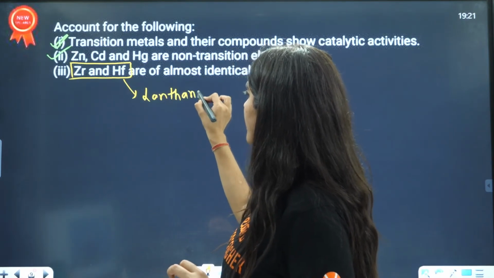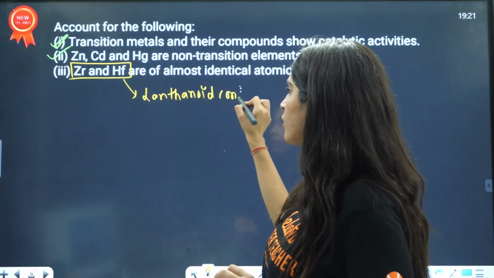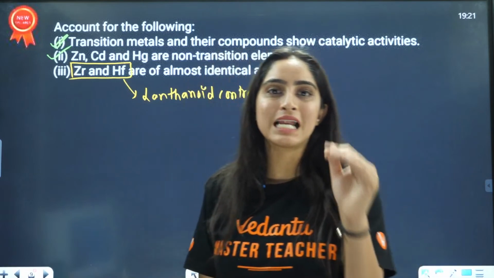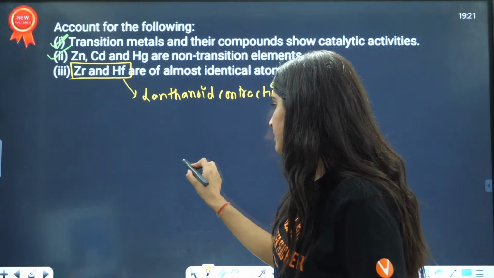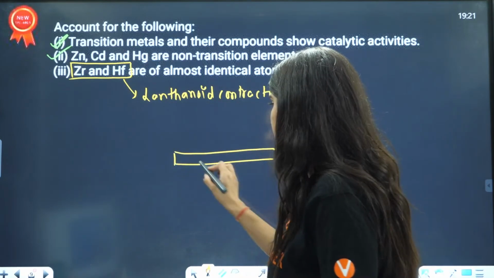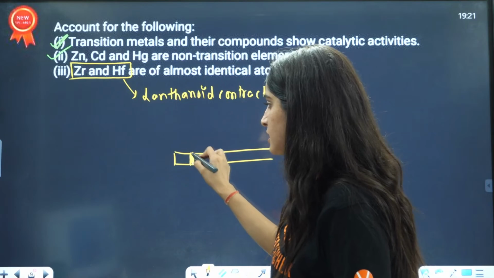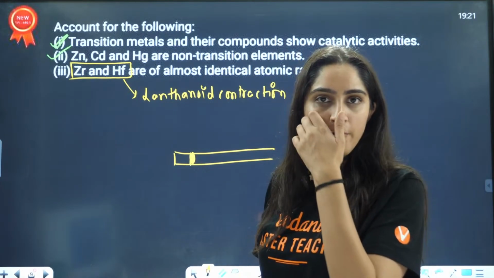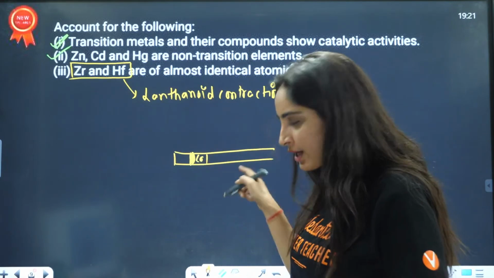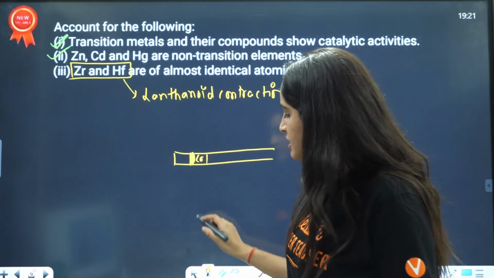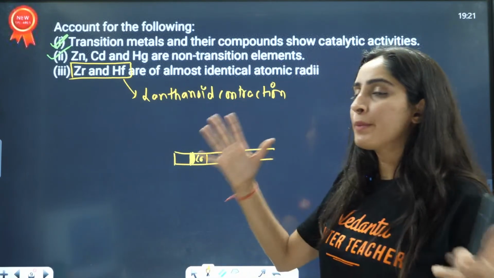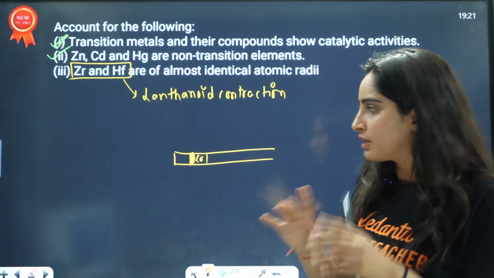Lanthanoid contraction. I already told you what that is. Now, what exactly happens because of this lanthanoid contraction? So basically, this is your d block. From this side, you have the series lanthanoids, where 4f orbitals are getting added, right? This is the series where you have lanthanum, and from here you have the start of lanthanoids, which are mentioned separately in the periodic table. Now, what will happen because of the lanthanoid contraction?